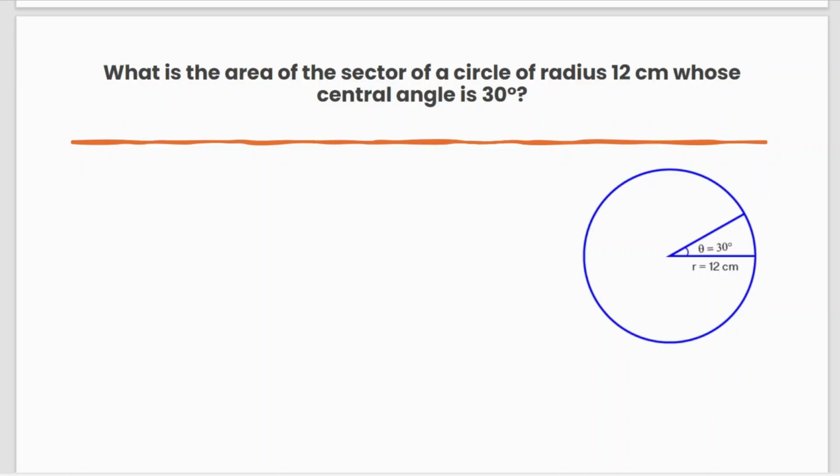Okay. So now we have got the formula, area of sector equal to pi r square into theta by